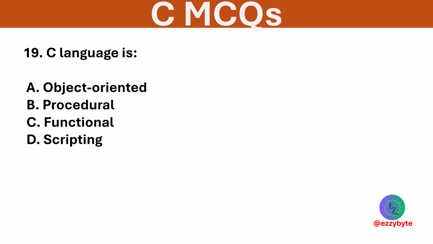C language is. Options are object-oriented, procedural, functional, and scripting. Option B is correct. C follows a procedural programming approach.